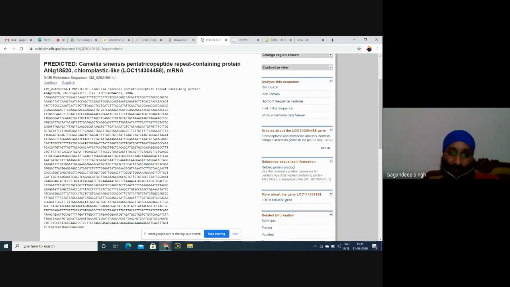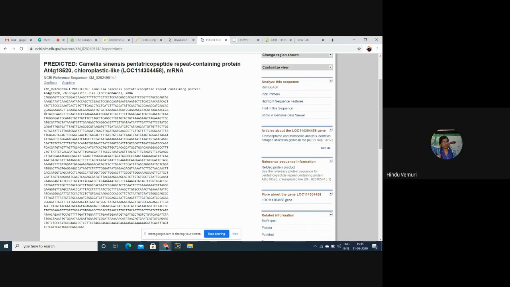Do you know what an open reading frame is? An open reading frame is basically what kind of predicted protein product is expressed by the expression of this particular gene or particular sequence. Okay. So we initiated.